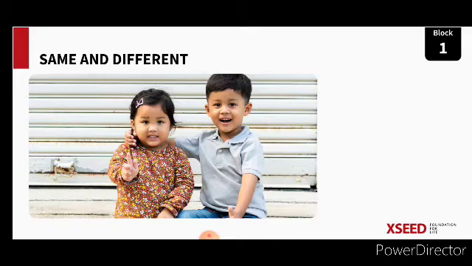You can see the picture here. You can see two kids, and you can see in what way they are looking similar, that is, what they have in common, and how they are different from each other. Yes children, we all have different body parts, right? Head, eyes, ears, nose, all of us have. In that way we are similar, but the shape of the eyes and nose differs from one person to another, and we look different from each other.